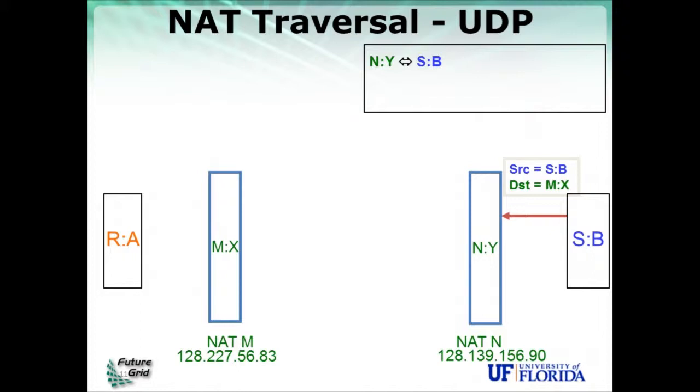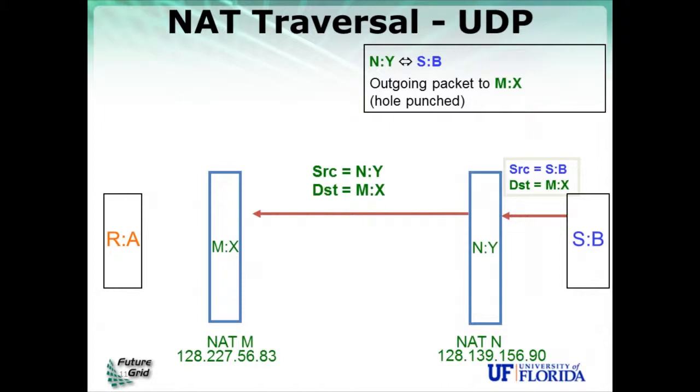So that message goes through B's NAT, and it is translated by B's NAT, so it goes out as source NY, destination MX. And in the process, it creates a mapping in the NAT that says, if I receive a reply from MX, it's okay for that reply to go through the NAT and to be delivered to node B.